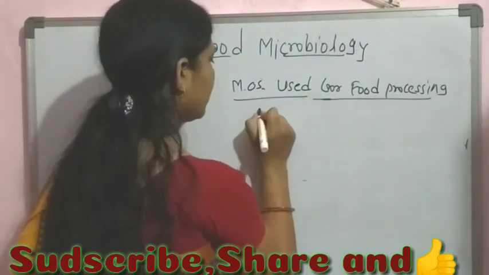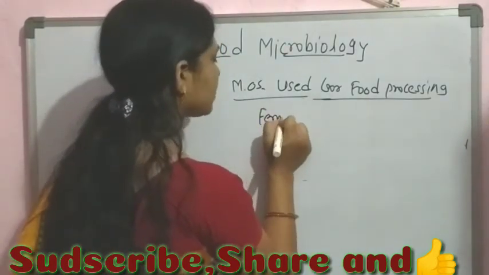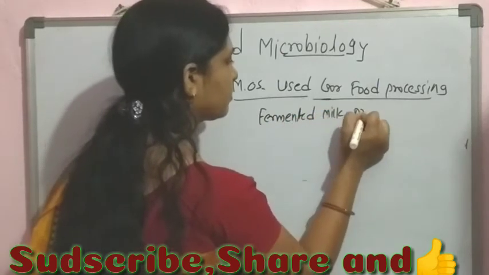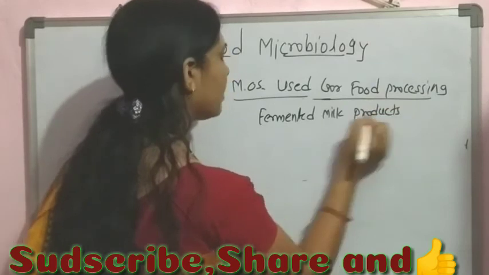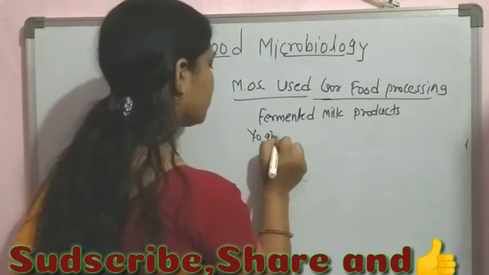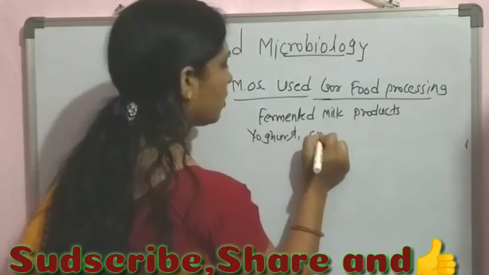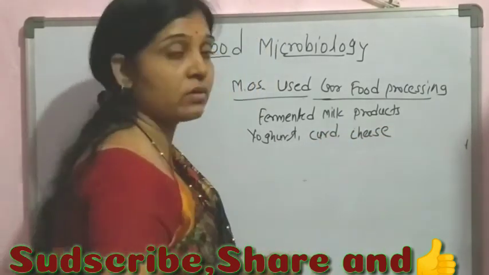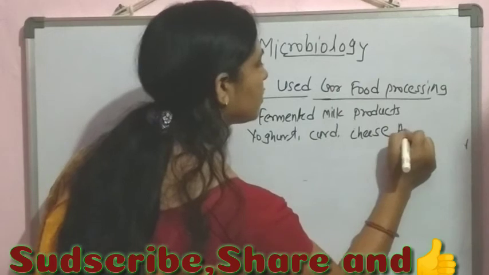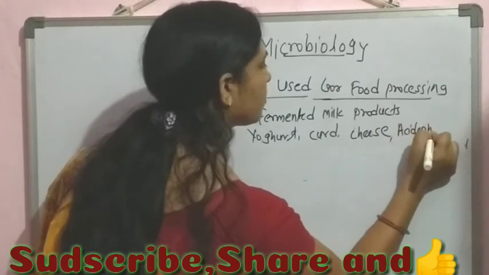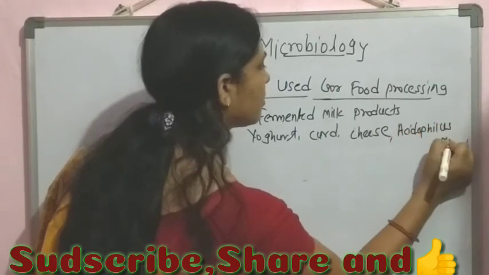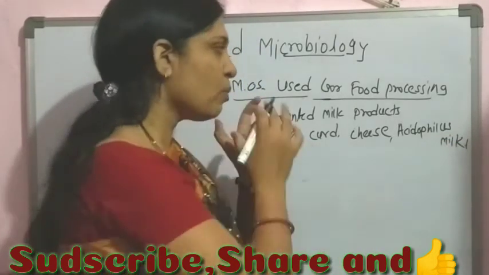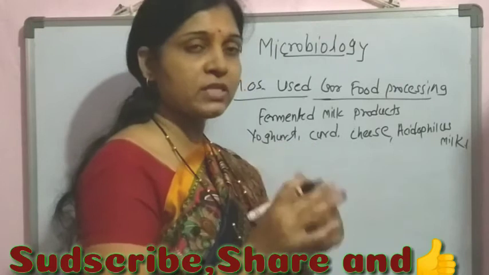Now within the fermented milk products, either it is yogurt, curd, cheese, all of these, then the acidophilus milk, all of these are fermented milk products, and they are processed due to the presence of microorganisms.